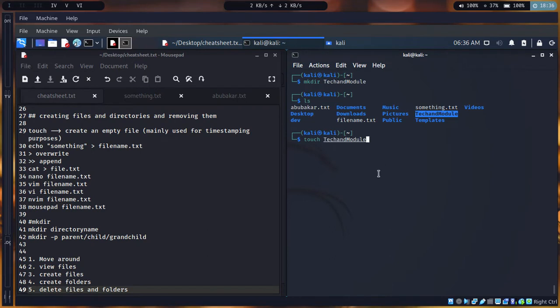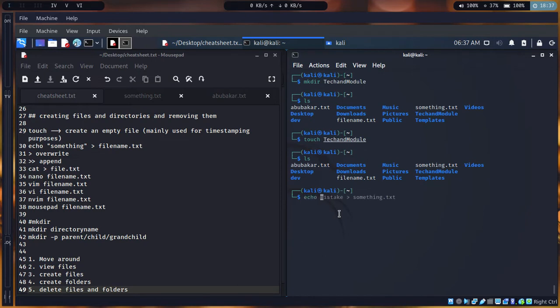I can use ls and I can see them separately. If I want to do something like this, then I have to use maybe cat or something, because touch will actually modify the timestamp of the directory.